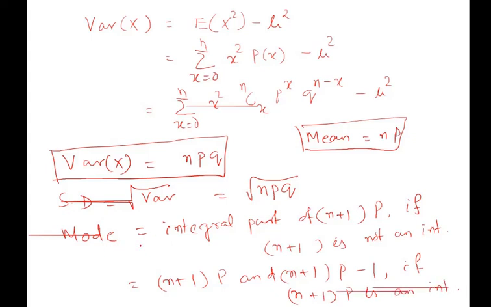The meaning is that the mode will be of two types. If you find (n plus 1)p is not an integer, then the mode will be the integral part of (n plus 1)p, and if it is an integer, then you simply have to take (n plus 1)p or (n plus 1)p minus 1. This will be the mode.